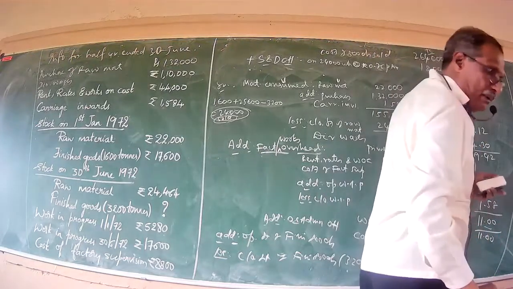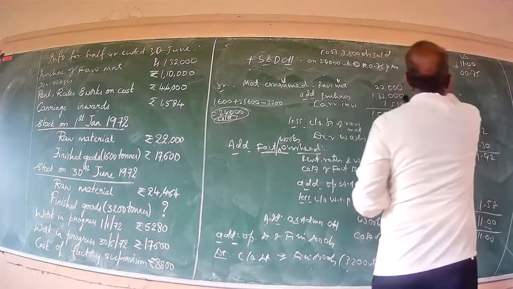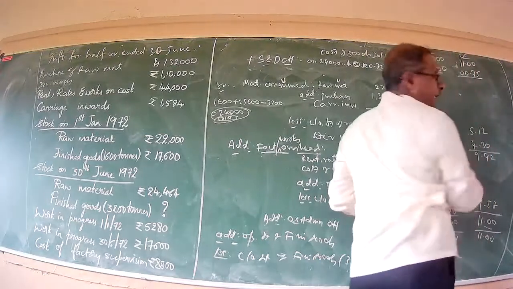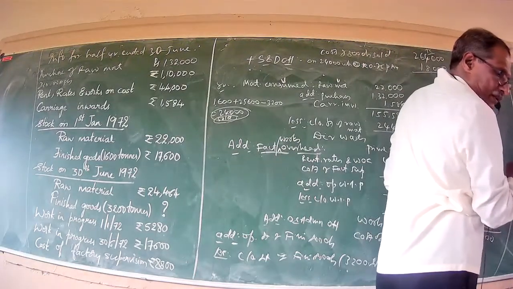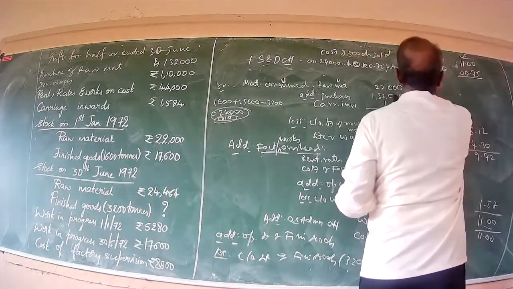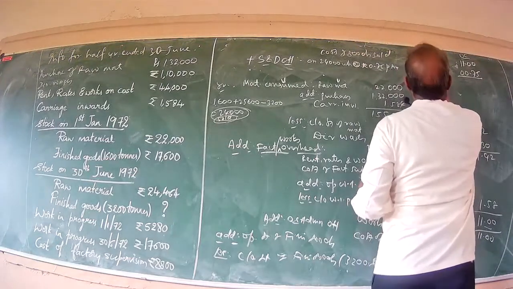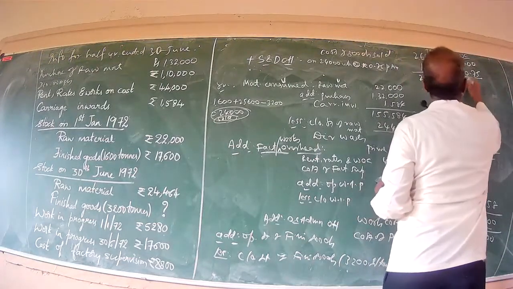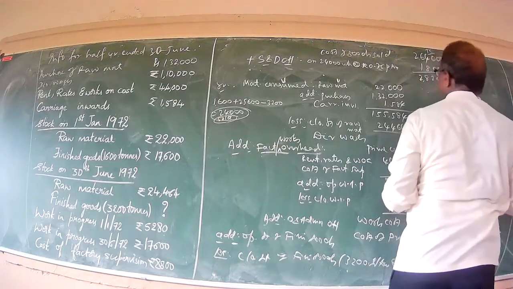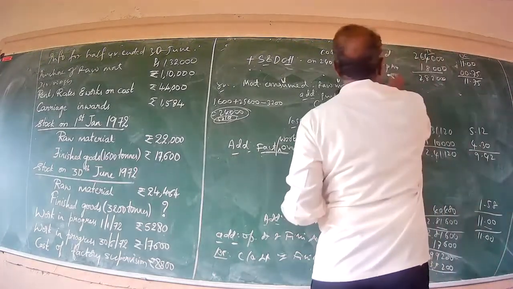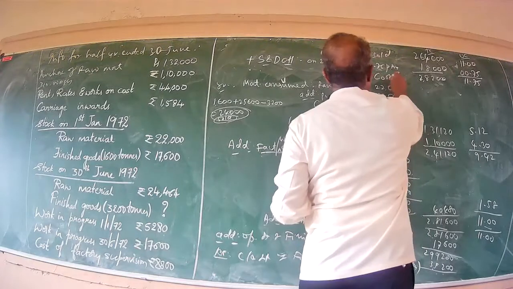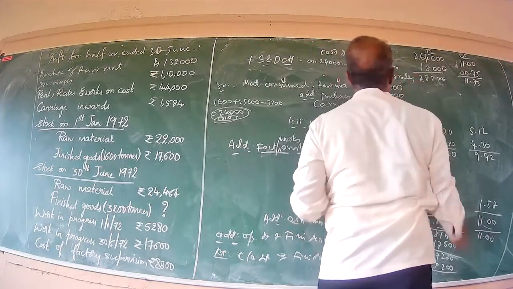Now, having added it, the total amount would be 2,82,000. Unit cost 11 rupees 75 paise. What does it represent? It represents cost of sales.